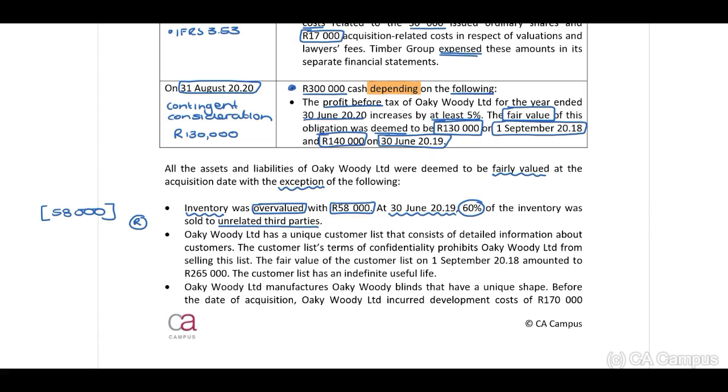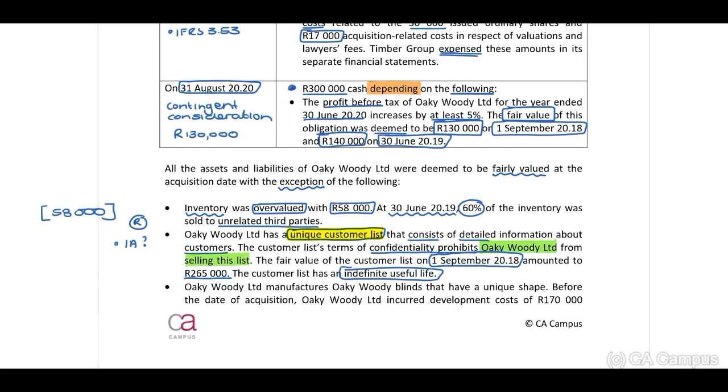Oaky Woody Limited has a unique customer list that consists of detailed information about customers. Therefore, guys, when you identify customer list, can you touch this? No. Intangible asset. The customer list's terms of confidentiality prohibits Oaky Woody, very important, from selling this list. The fair value of the customer list on 1 September 2018 amounted to 265,000. The customer list has an indefinite useful life.